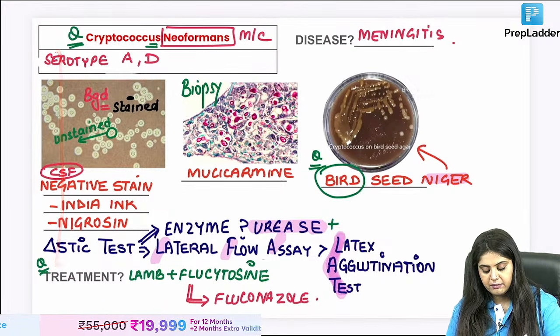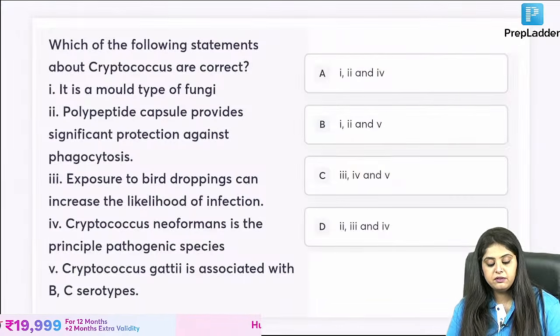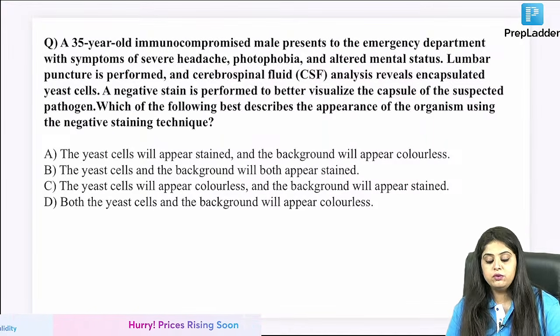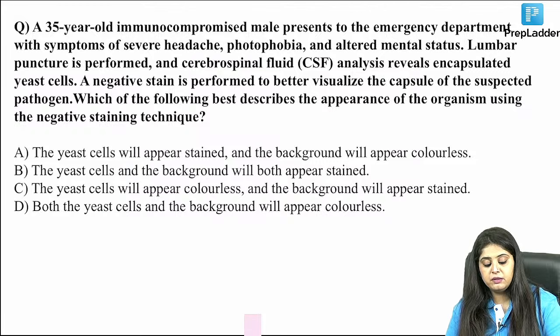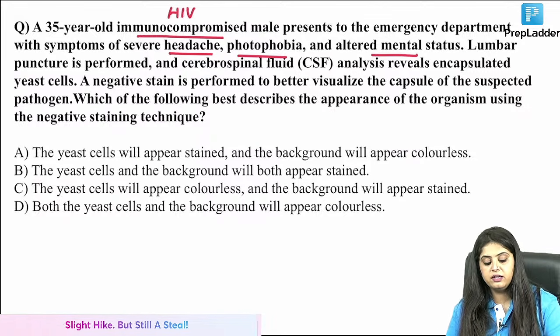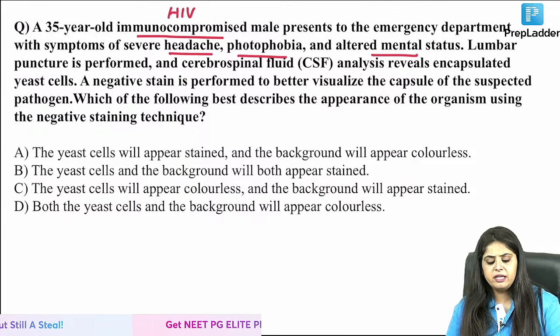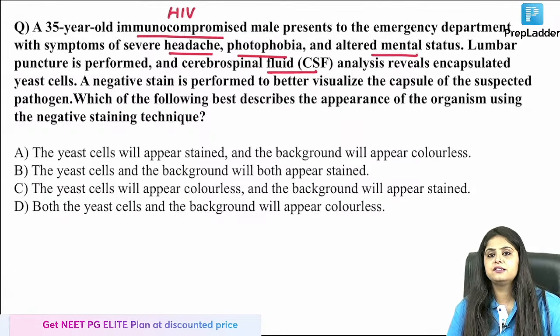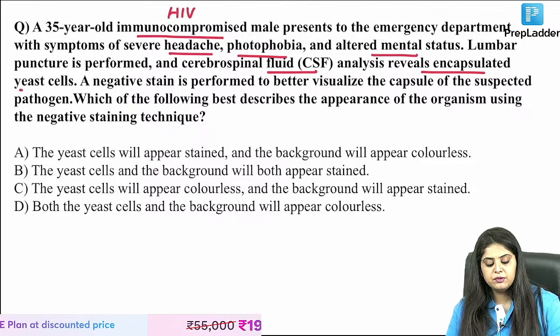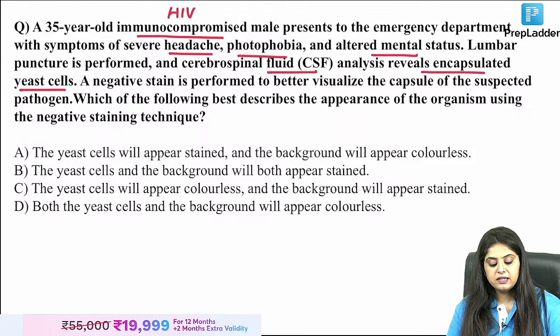Finally, this is done. Let me ask you another question. A 35-year-old immunocompromised male comes to the emergency department. Immunocompromised, probably HIV positive, headache, photophobia, altered mental status. They are thinking of meningitis because they have done a CSF analysis and it reveals an encapsulated yeast cell. The negative stain is performed.